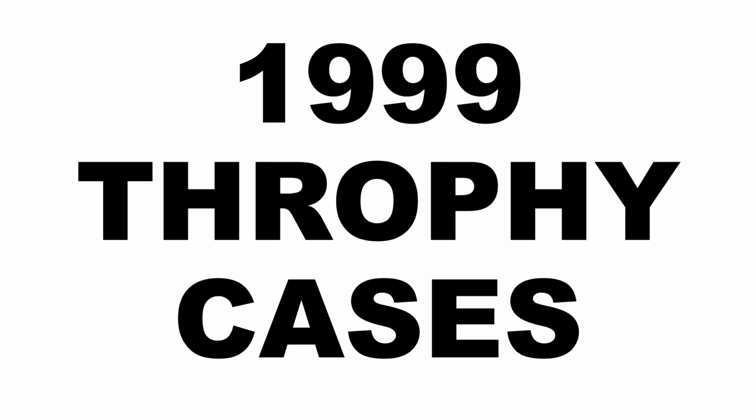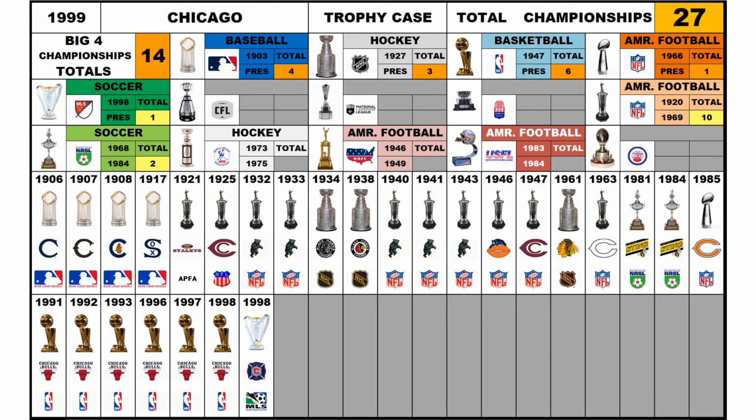1999 trophy cases. By 1999, Chicago had a total of 27 championships, and 14 of those were Big Four titles, with 4 World Series, 3 Stanley Cups, 6 NBA titles, and 1 Super Bowl. They also had 1 MLS Cup, 2 North American Soccer League Cups, and 10 NFL titles.